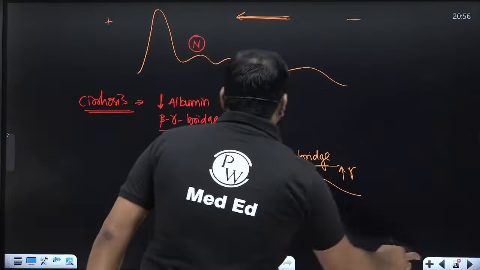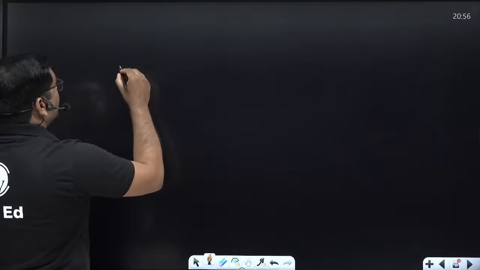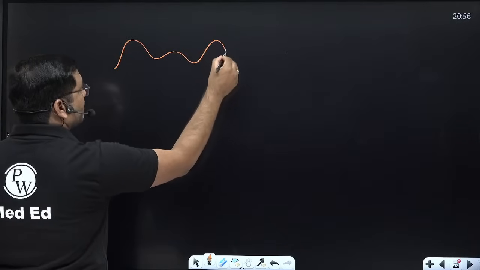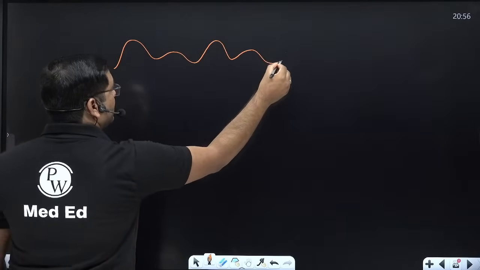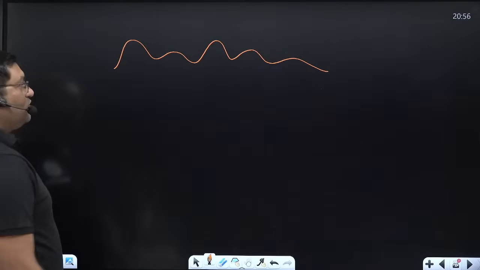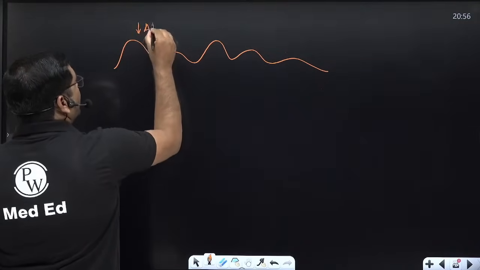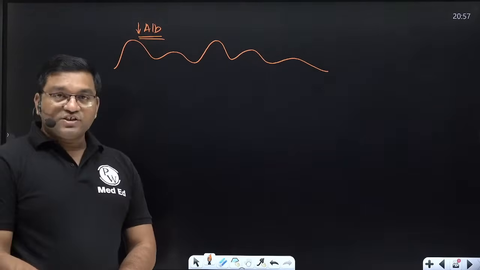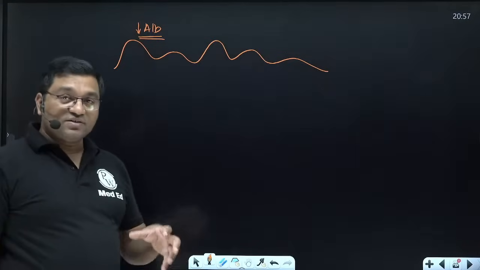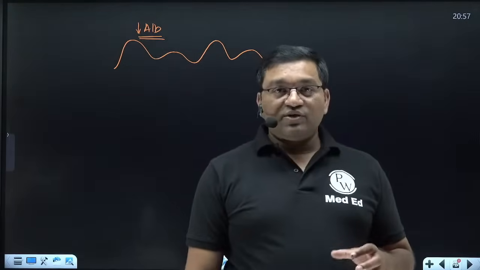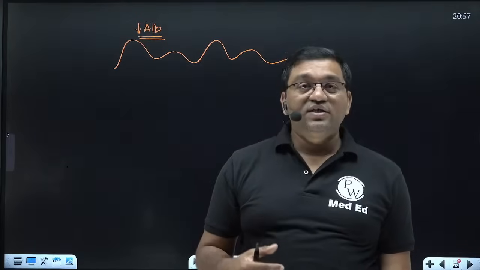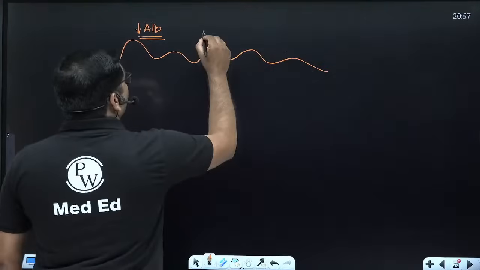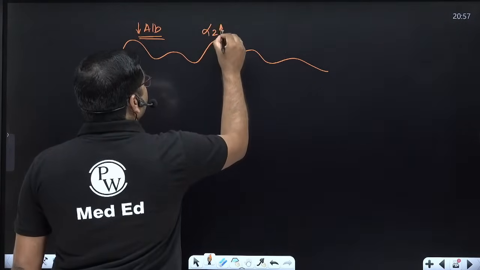Then second, nephrotic syndrome. In nephrotic syndrome, there is a decrease in the albumin, alpha 1 increases, alpha 2 increases, a slight increase in the beta, and normal gamma globulin. So there is a decreased albumin level because albumin is excreted in the urine in patients with nephrotic syndrome because of loss of negatively charged heparan sulfate in the glomerular basement membrane. So the selective permeability is lost, albumin is excreted in the urine, so albumin level decreases, and there is retention of alpha 2. Alpha 2 increases, retention occurs.